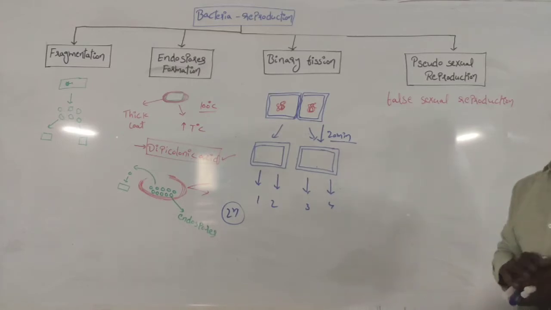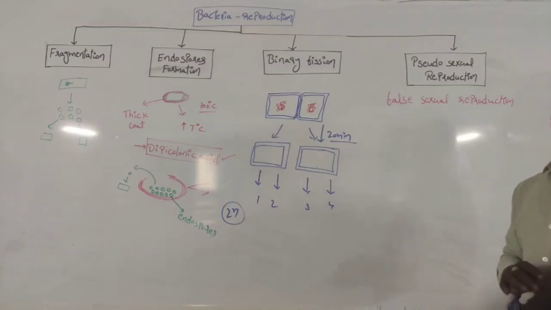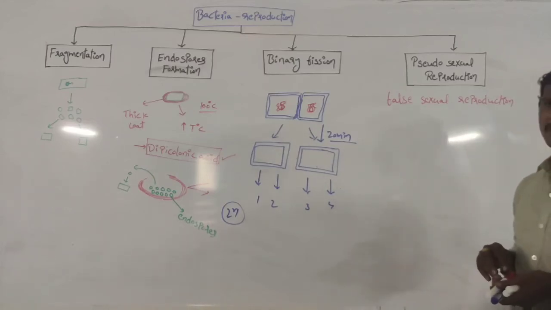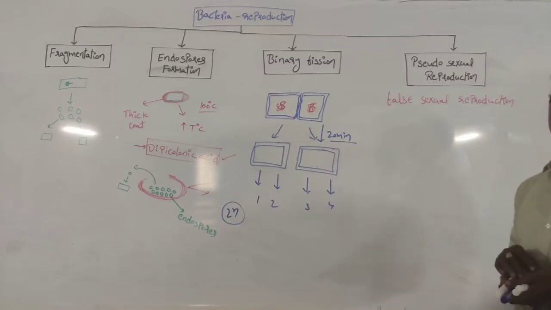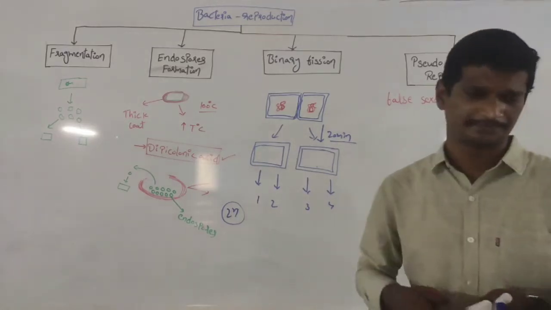DNA is transferred from one cell to another cell, but new cells are not produced. I will explain how the pseudosexual reproduction is possible. Majorly 3 methods are involved: transformation, conjugation and transfection. These are the 3 methods involved in the pseudosexual reproduction process. I will explain now.